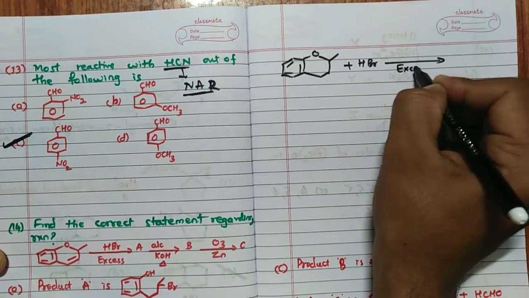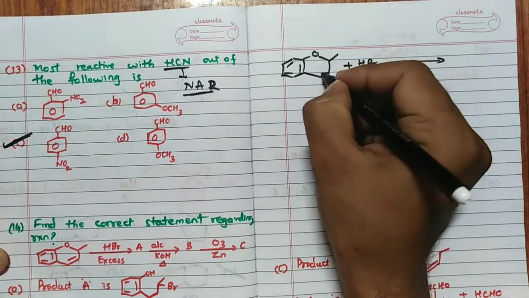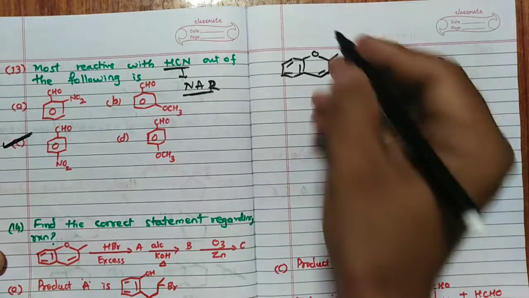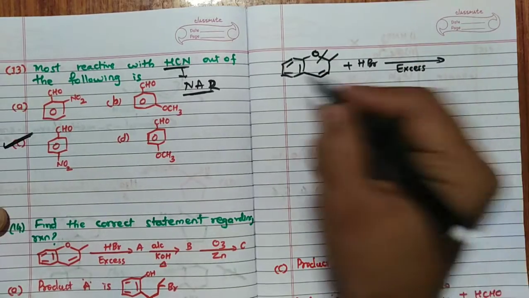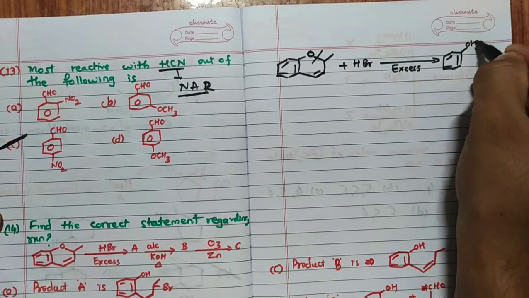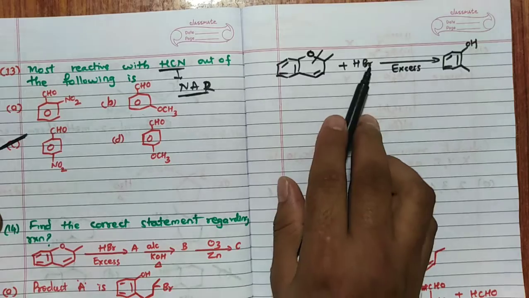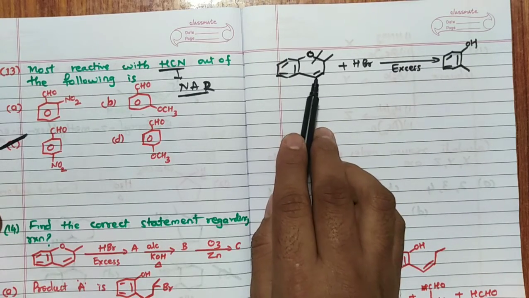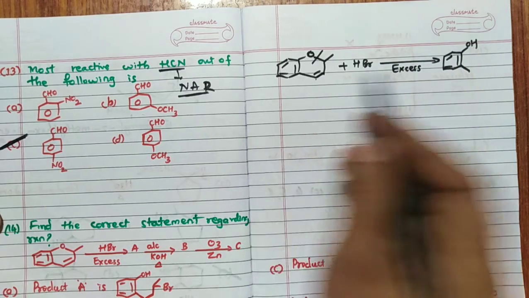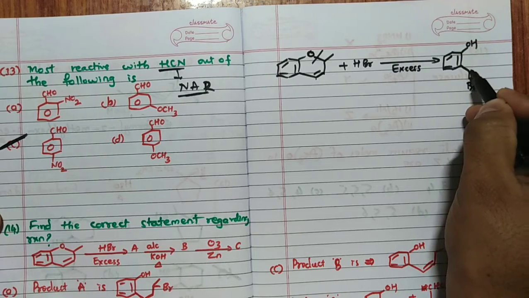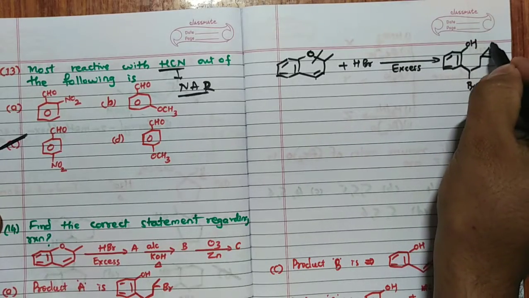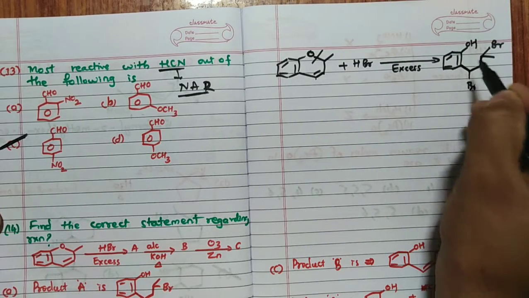Here they are telling excess. The meaning of this is, remember, here there is one double bond. Addition takes place at this double bond and also at this oxygen. This bond undergoes cleavage, because of that reason you are going to get the product like this: double bond here and here it is OH. Now Br can attach to this carbon or this carbon, but we know that carbocation formation at this carbon is more stable than this carbon. Because of that reason Br will attach here. So the compound is like this, with Br attached to CH3 and Br attached here. This is the product.